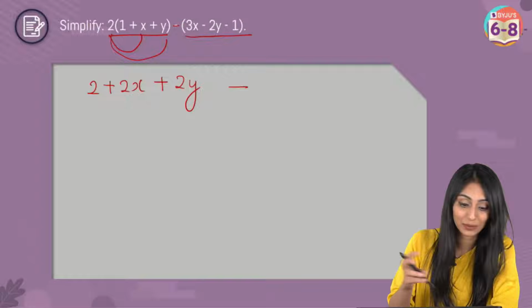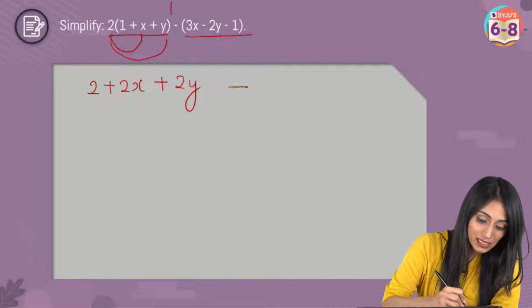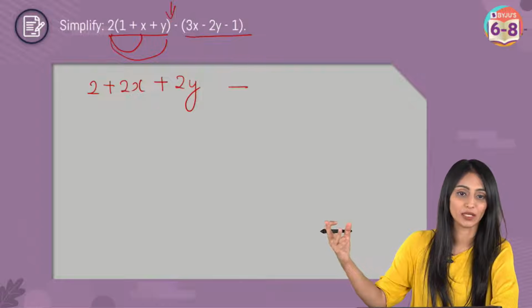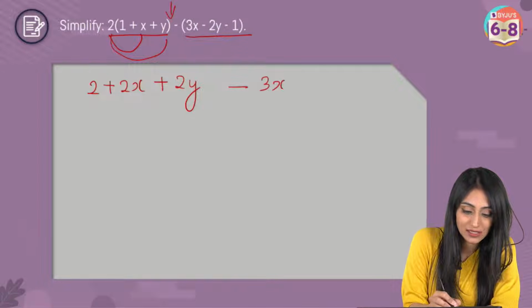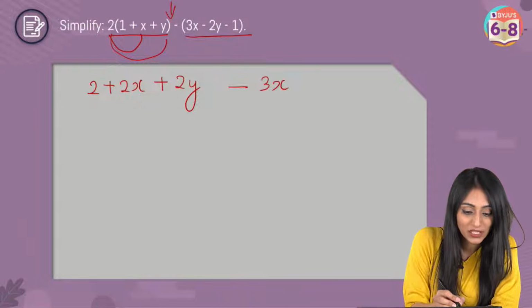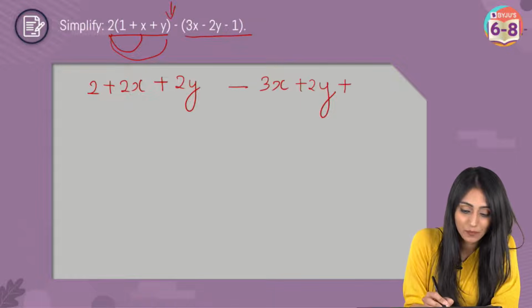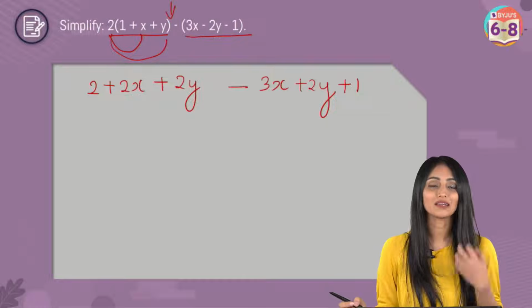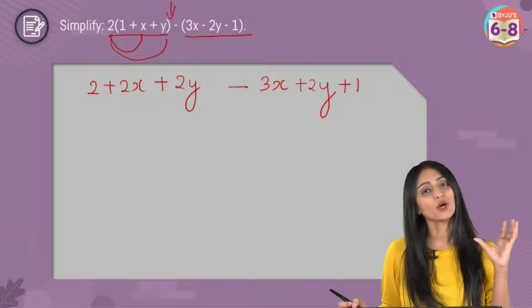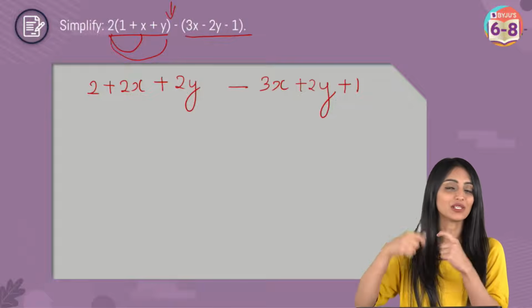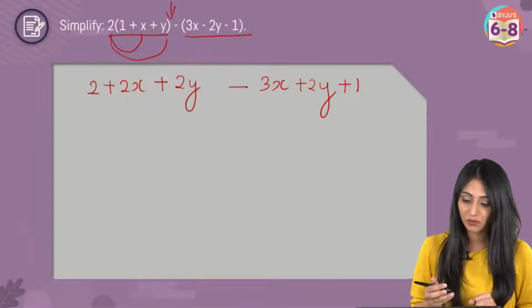Once I open the bracket, since there is a minus sign here, all the signs will change. This is going to be 3x, minus 2y will become positive 2y now, and minus 1 will become positive. So whenever there is a negative sign outside the bracket, once you open the bracket, you just have to do the opposite of whatever sign is written inside. So what will we have?